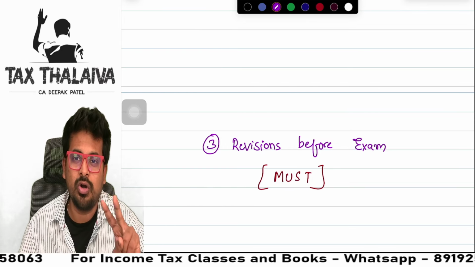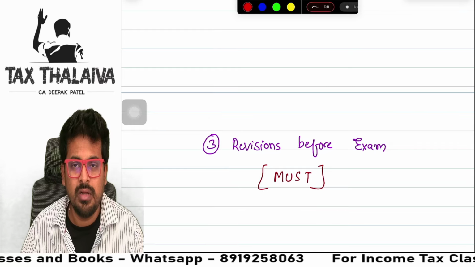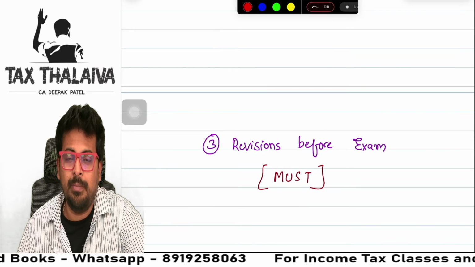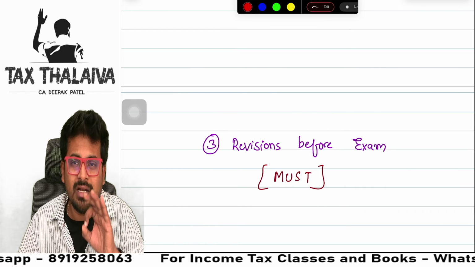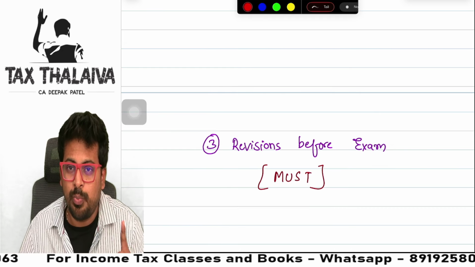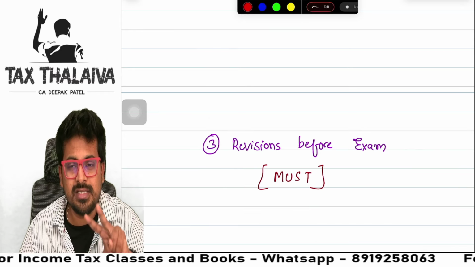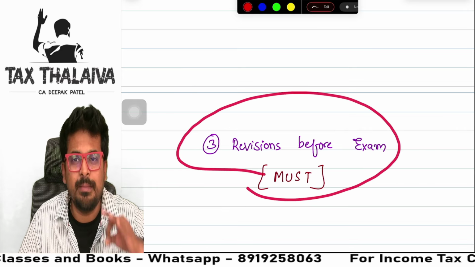See, the first thing required is that you need to do a minimum of 3 revisions before you go for the examination. That's a must. Because guys, in accounting and costing kind of practical papers, if you know the concept once, it is easy to solve any question. But when it comes to theory plus practical papers like income tax and GST, unless you revise all the provisions at least 3 times, it is not possible for you to recall the provisions. If you don't know the provision, how will you apply it in the question? Understand, think logically. So 3 revisions before the examination is a must.